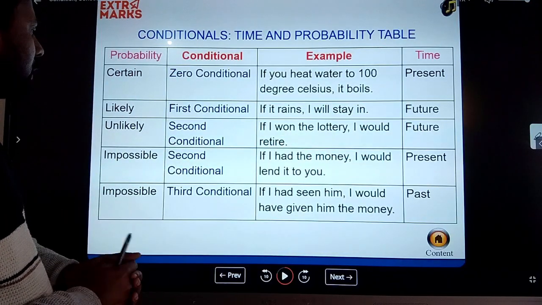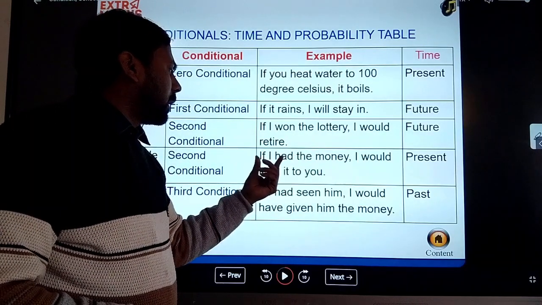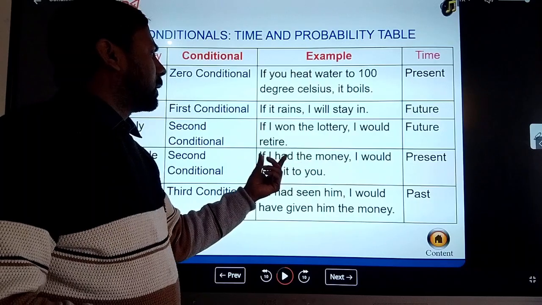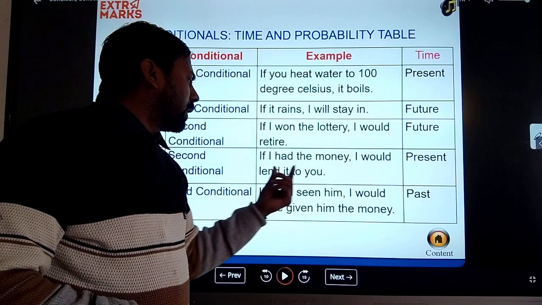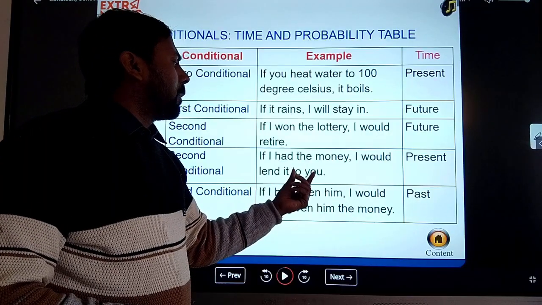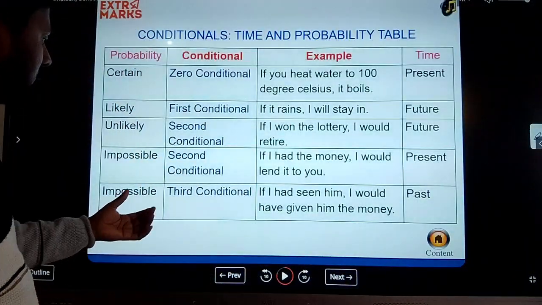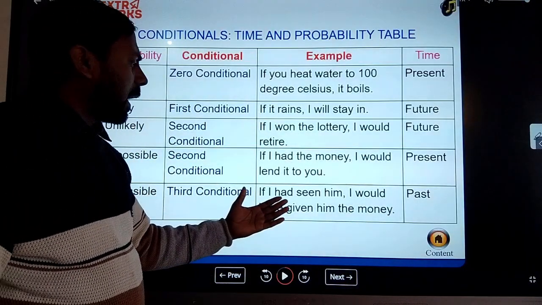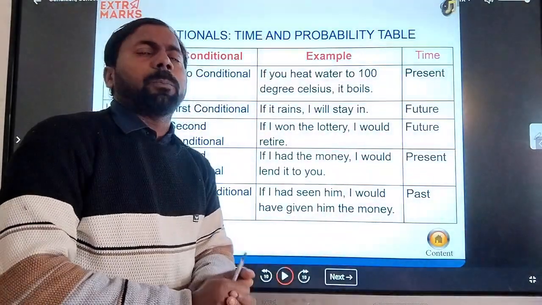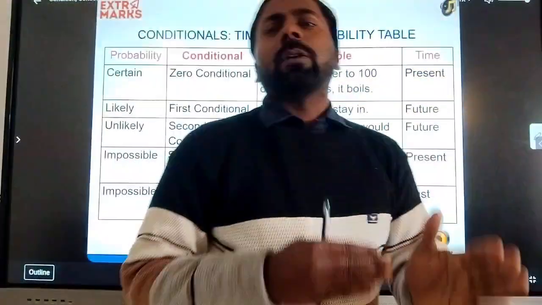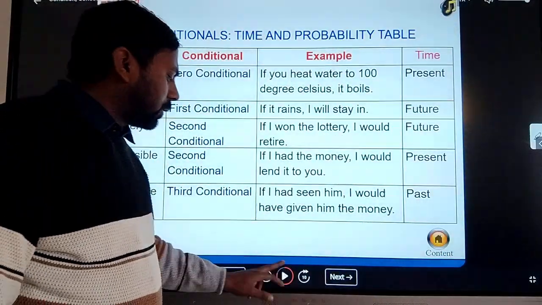Clear? And here the third conditional sentence is, if I had the money, it is a past perfect tense, and I would lend it to you. So it is the part of future tense. And here the third condition is if I had been him, I would have given him. It is the past perfect plus future combination. I hope you all understood it.